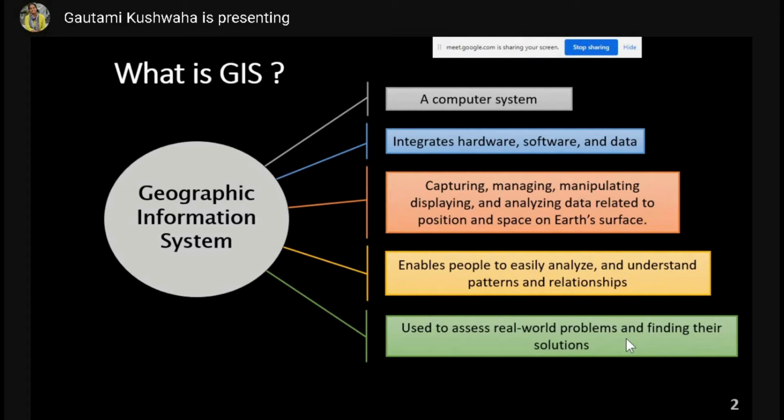For example, you have tabular data like census information about population, household size, household numbers, poverty, GDP, and all that. What you can do is integrate and relate these tabular non-geographic data with information about the land.